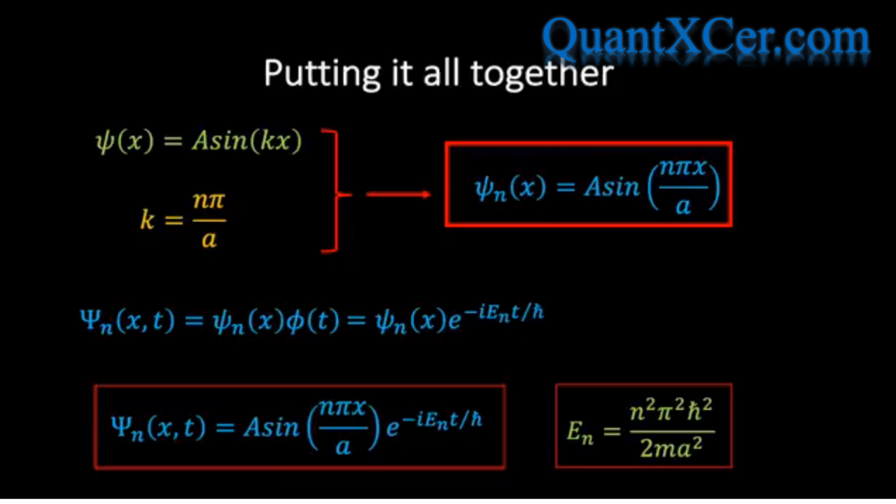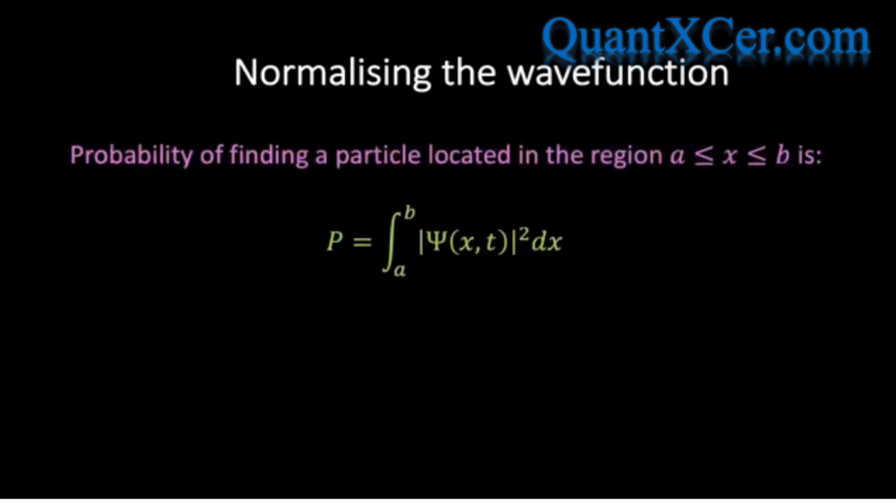But that leaves an obvious question. What value does a take, and can we determine this? Well, thankfully the answer is yes, and to do this we simply use Born's probability rule, which, if you recall, says that the probability of finding a particle in a region is given by the integral with respect to x of the modulus squared of the wave function.